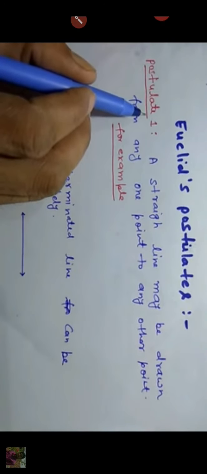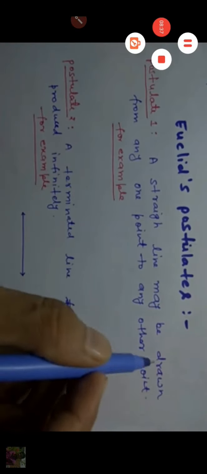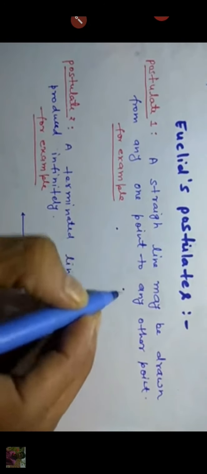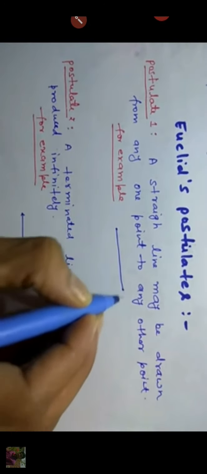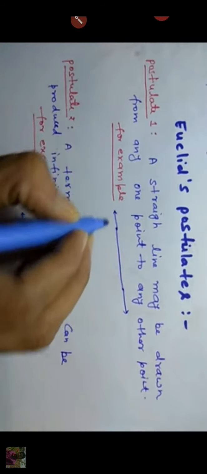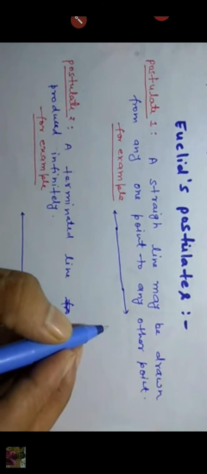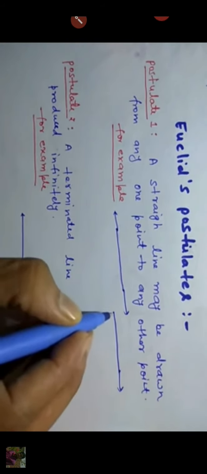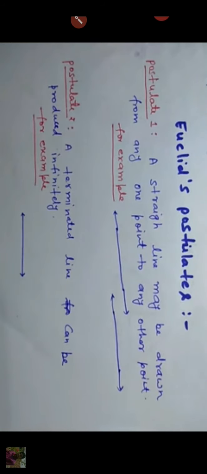What are Euclid's postulates? Euclid's first postulate is that a straight line may be drawn from any one point to any other point. Means if there are 2 points, we can join them with a straight line.